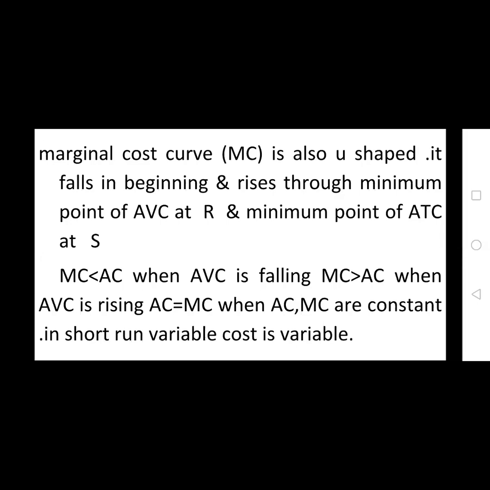That is, if marginal cost is less than average cost, then average variable cost is falling. Marginal cost is greater than average cost when average variable cost is rising. The average cost is equal to marginal cost in some situations when both are constant. In the short run, variable cost is also variable.